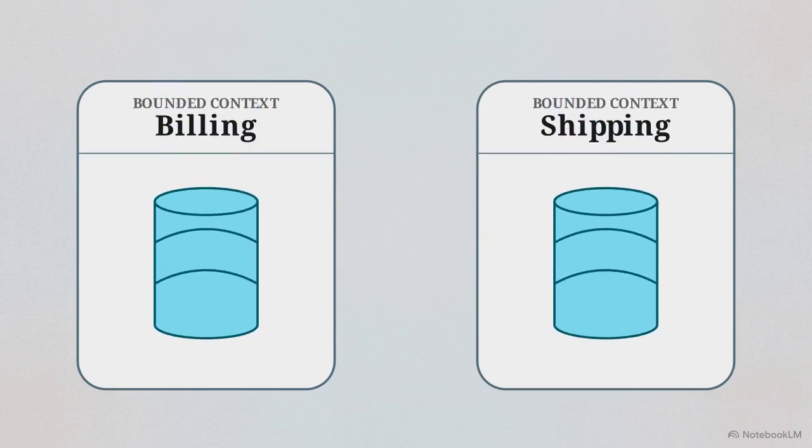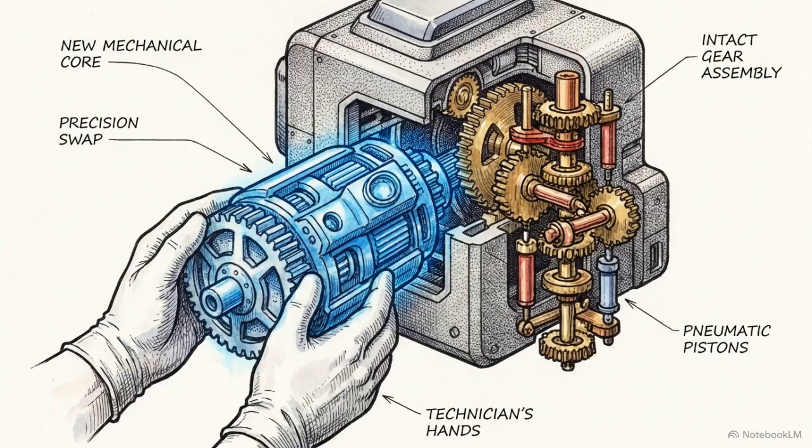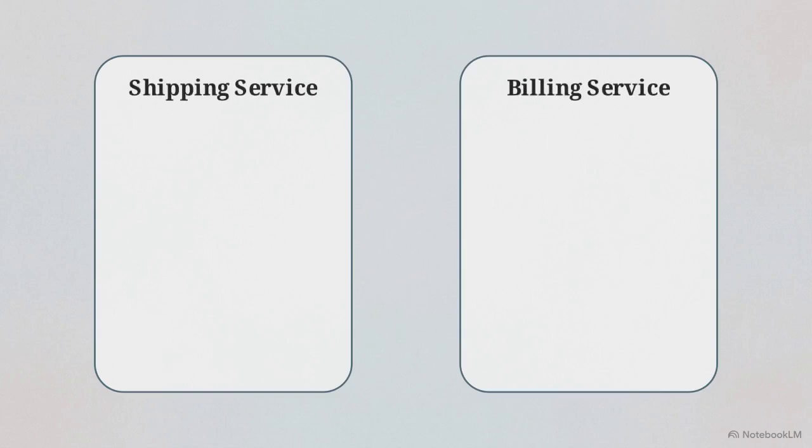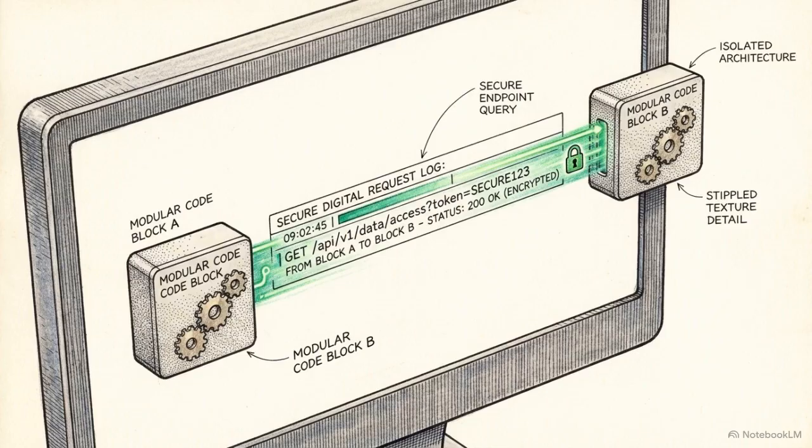To enforce true independence, we apply a strict rule: database per service. The primary advantage here is absolute isolation. Shipping can alter its data schema or switch engines without breaking billing, but this creates a hard restriction. The shipping service cannot directly reach into the billing tables. If a service needs outside data, it must politely ask the owning service via an API. Direct access is strictly prohibited.